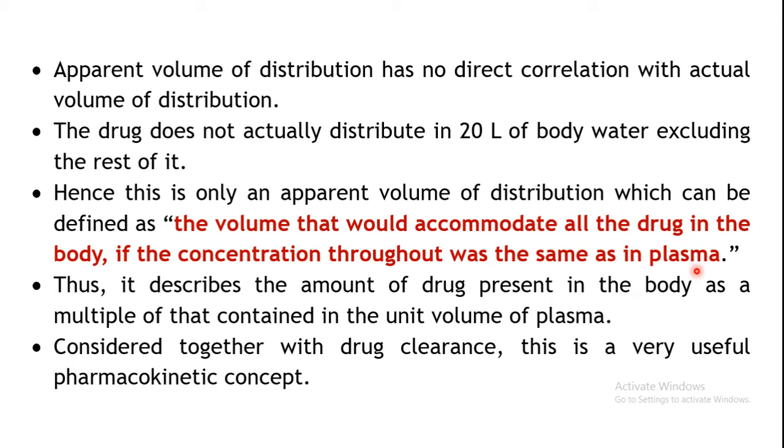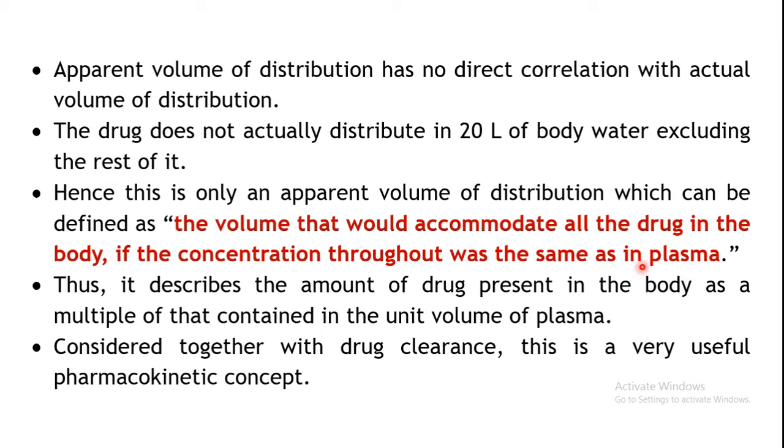So the volume of your body fluids that would accommodate all the drug, meaning whatever is administered. In case of IV, it will be 100% which is absorbed, right? So in how much volume of your body fluids will that drug get distributed, considering that the concentration throughout was the same as in plasma.